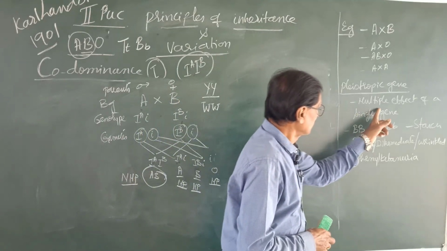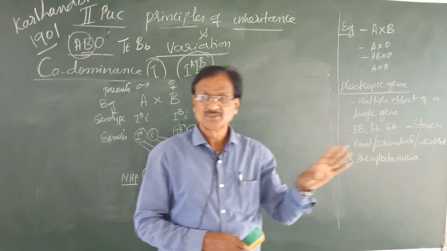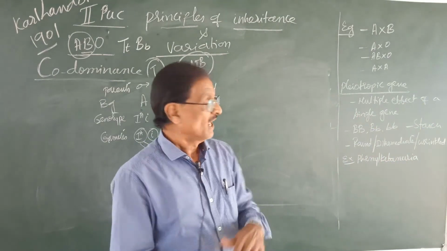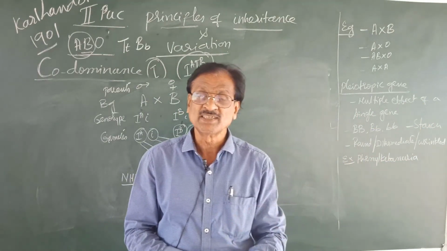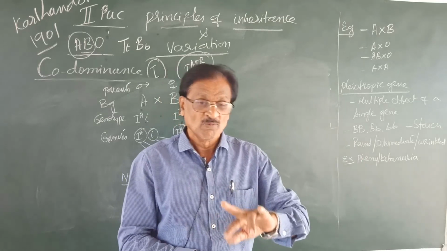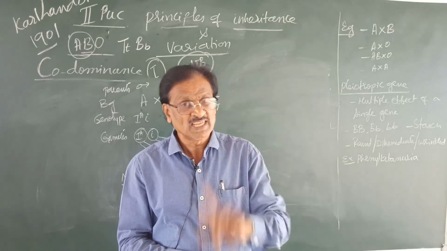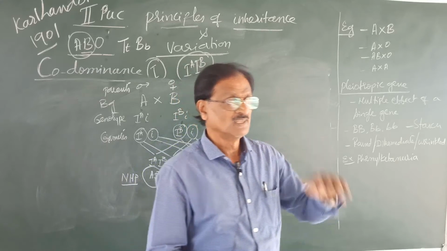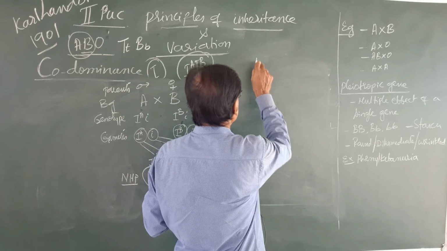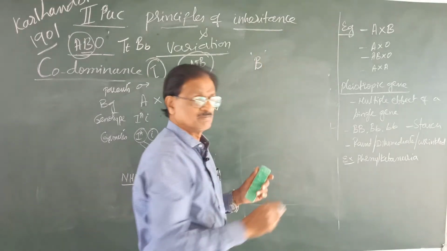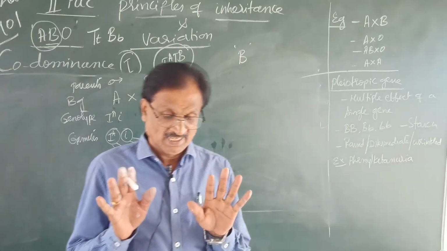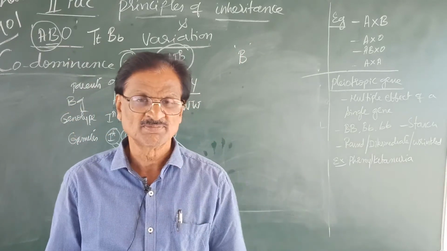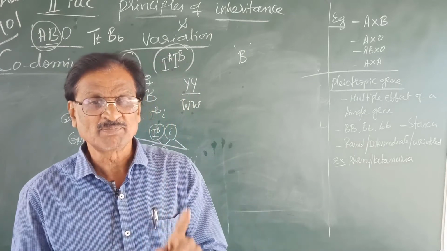But remember here, a single gene controls several characters, or multiple effect of a single gene. If more than one character is controlled by a single gene, then it can be called a pleiotropic gene. You can say, take for example the gene capital B. Any character of an individual is not controlled by a single gene. It should always occur in a pair.